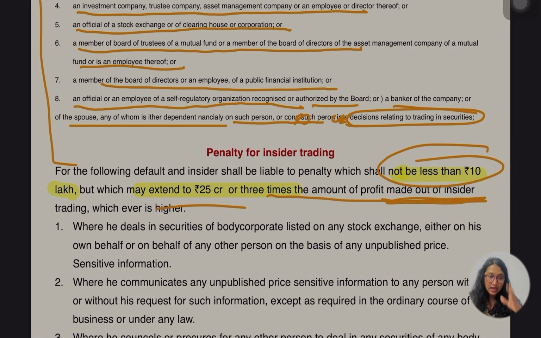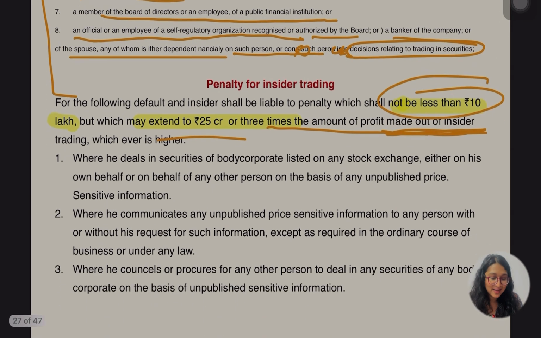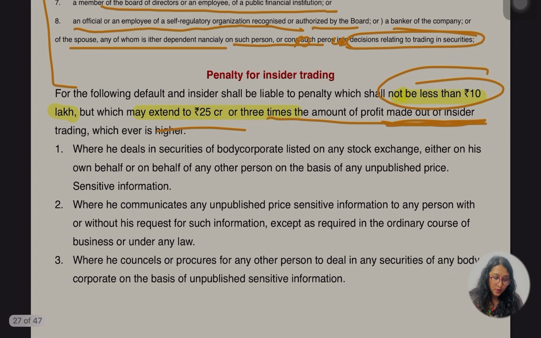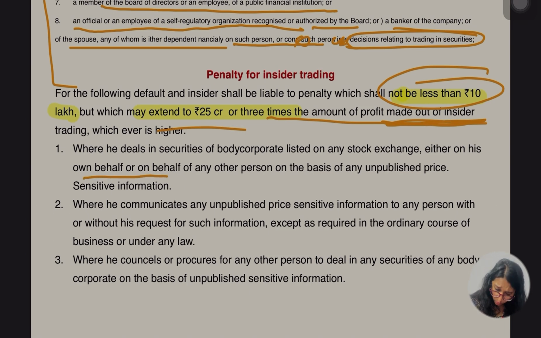ठीक है, so here what I told you, not less than 10 lakh, extend up to 25 crore or 3 times the amount of profit made out of the insider trading, whichever is higher, याद रखना है ना. Okay, then they are saying where he deals in securities of the corporate listed on any stock exchange, either on his own behalf or on behalf of any other person on the basis of unpublished price sensitive information.